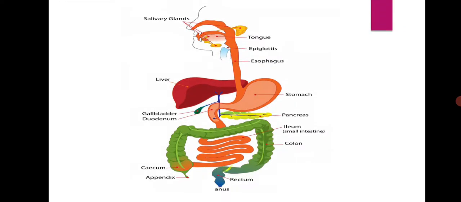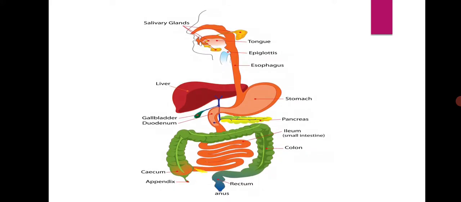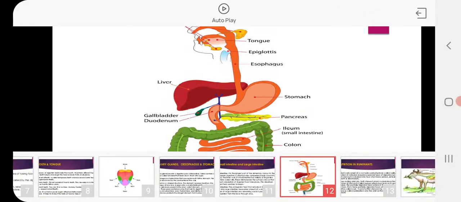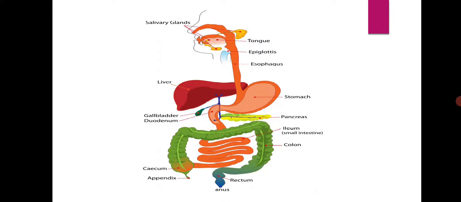The inner walls of the small intestine contain millions of villi. These villi increase the surface area so that there is maximum absorption of digested food. Then from here the digested food reaches the blood.